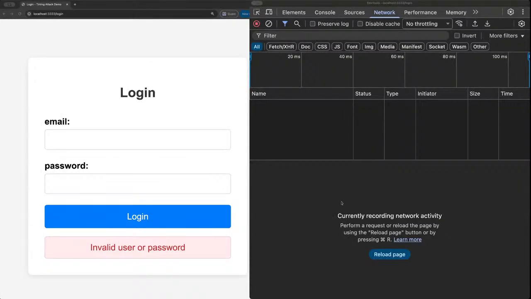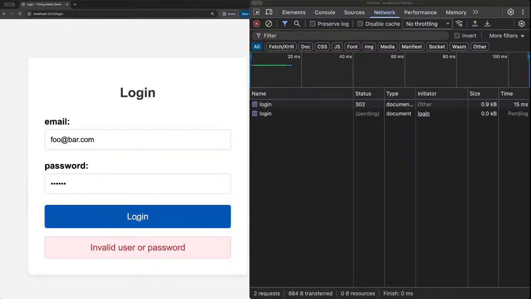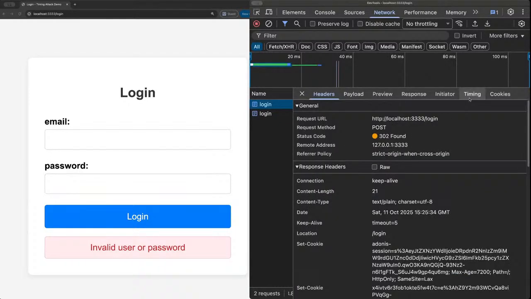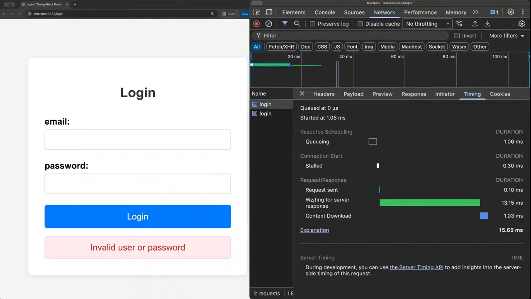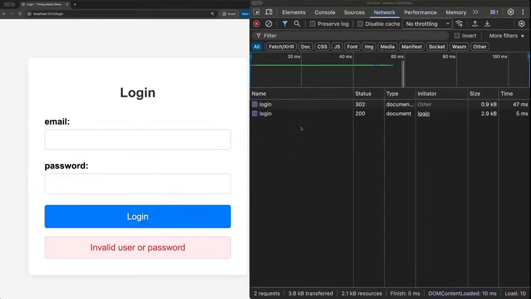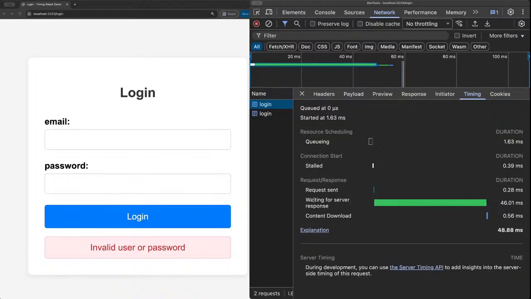But there is something hacky that we can do to find out more information about our application. So let's try. I will try to log in with foo@bar.com and this invalid password. Right. Got some requests in my DevTools, and if we go to the timing tab, we see that it took 13 milliseconds to respond. Let's try an email that we already know exists. Oh, we got a way longer response time, 46 milliseconds.